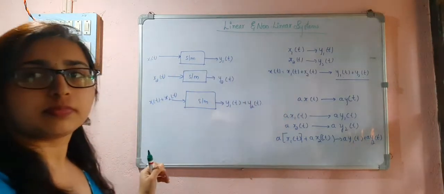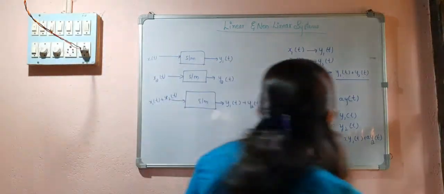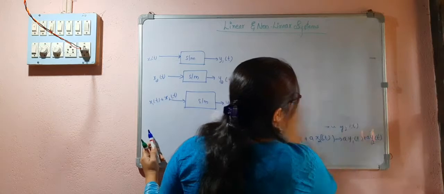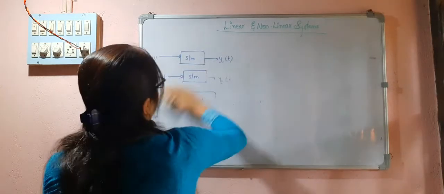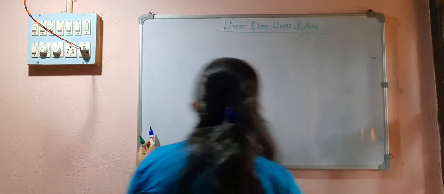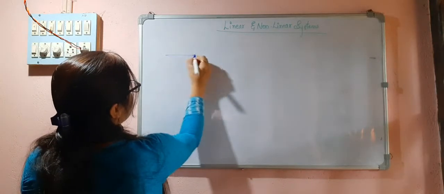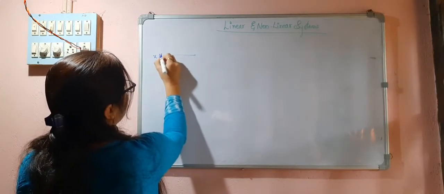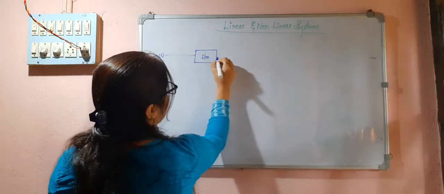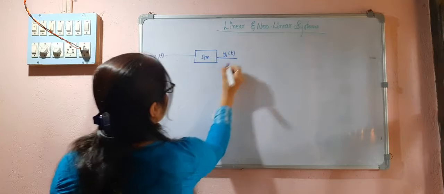Now I can draw a block diagram. So x1(t), if it is given to a system, I will be getting y1(t).